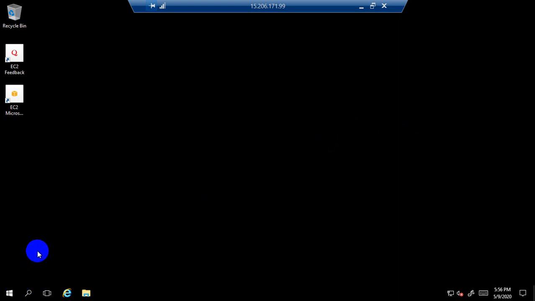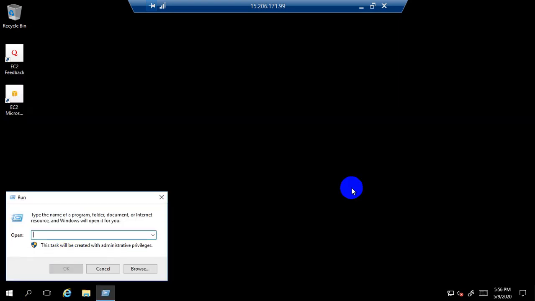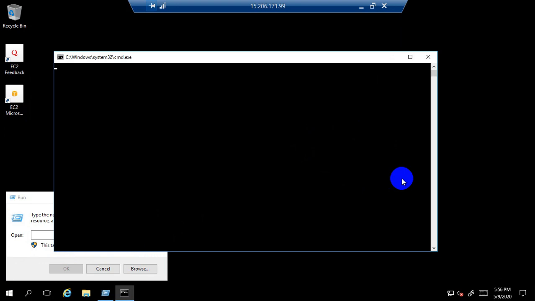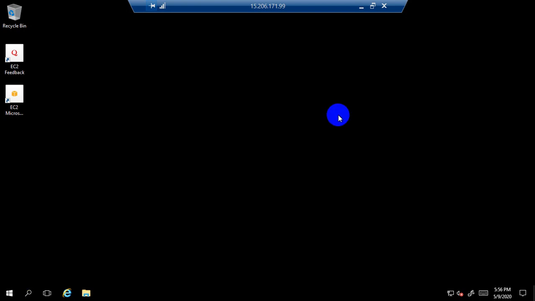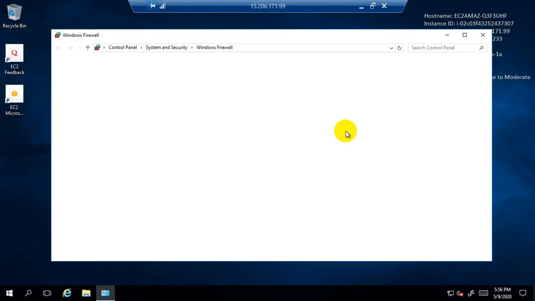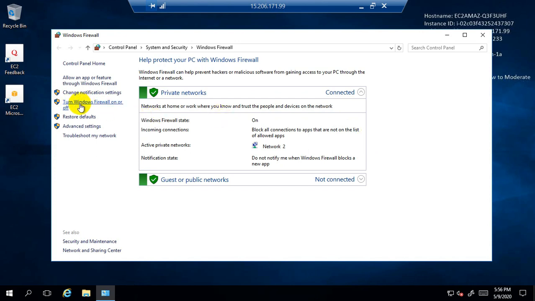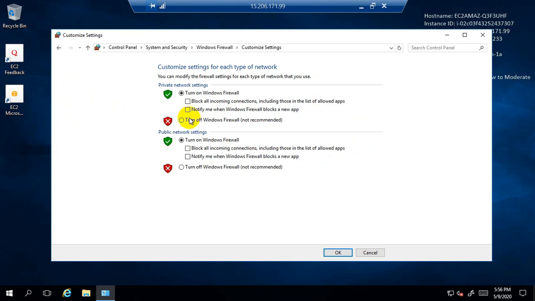So go to run inside the EC2 instance and type firewall.cpl. Click OK. So click on turn Windows firewall on or off. So turn off both the firewalls.